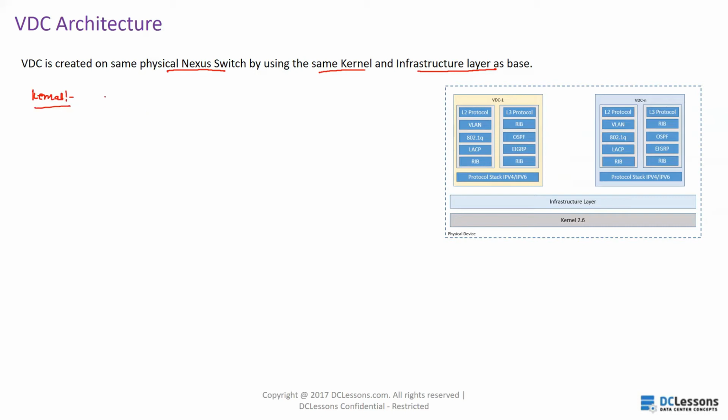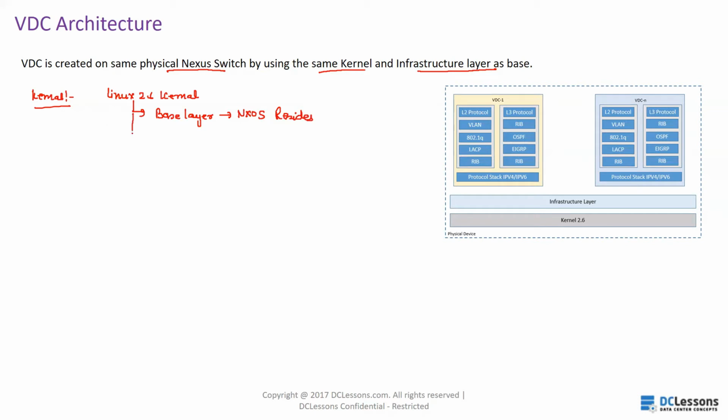NXOS uses the Linux 2.6 kernel. This is the base layer. On top of it, NXOS resides.